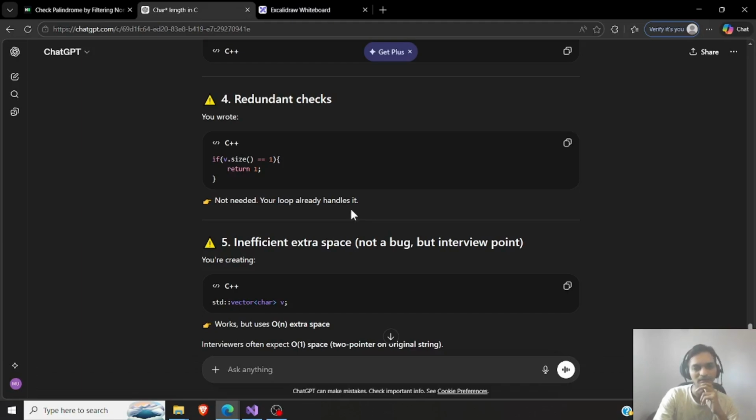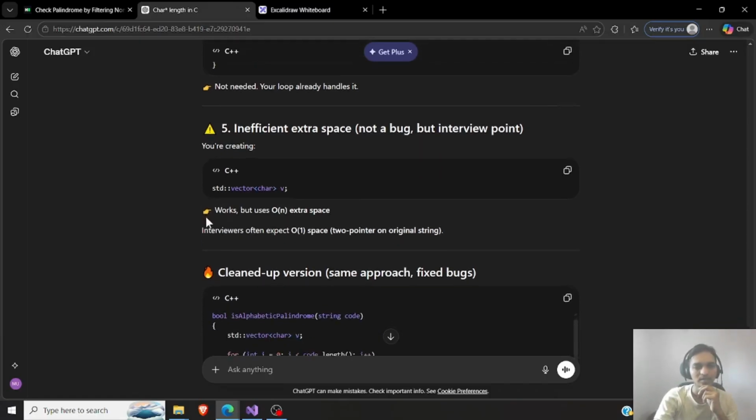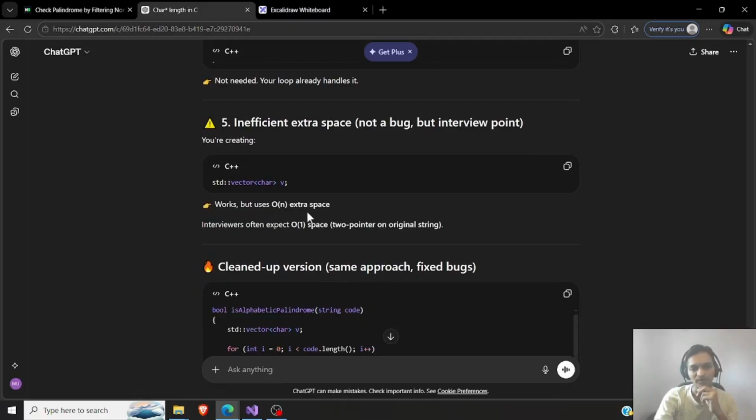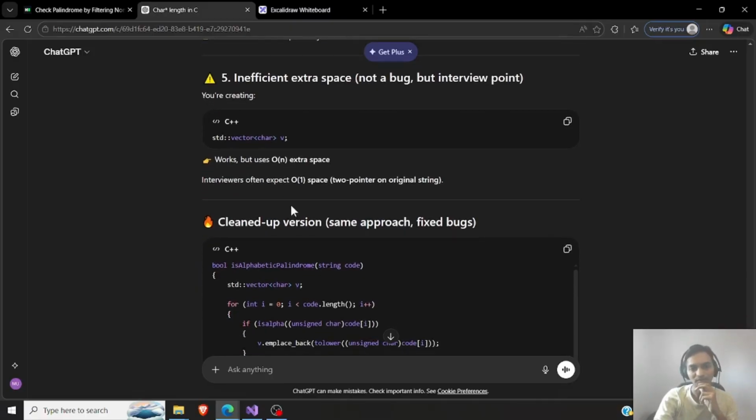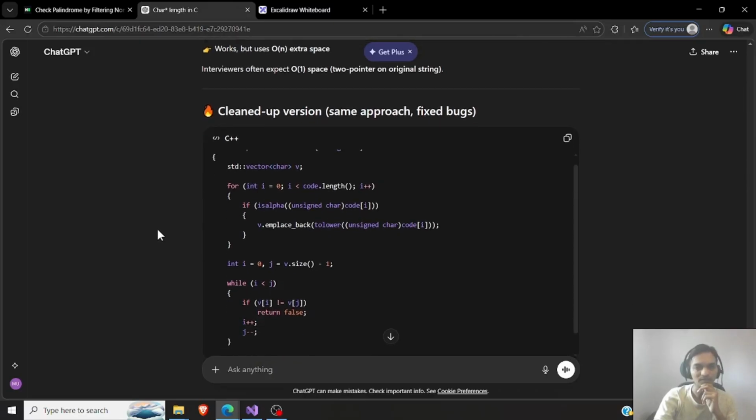Really? Yeah, possible. Inefficient extra space, not a bug but an interview point. It works but uses O(n) extra space. Interviewers often expect O(1) space with two pointers on the original string. Yeah, that is fine, I understand that, but I wanted to solve it first.